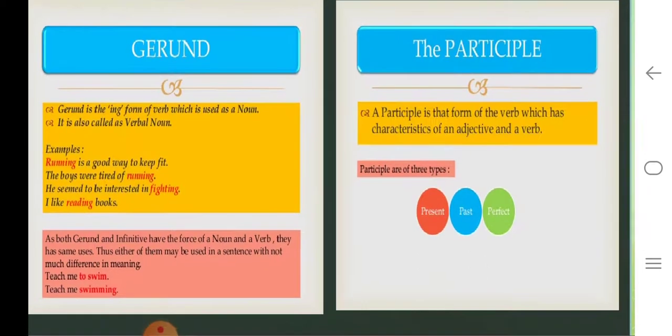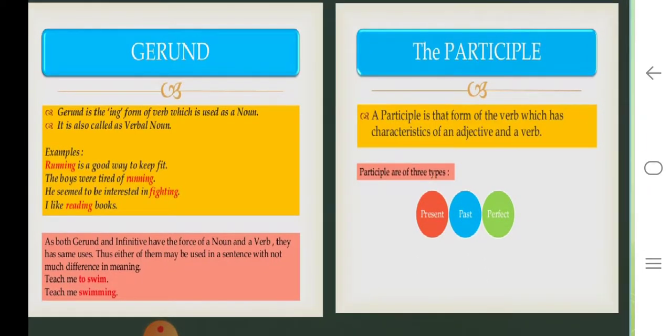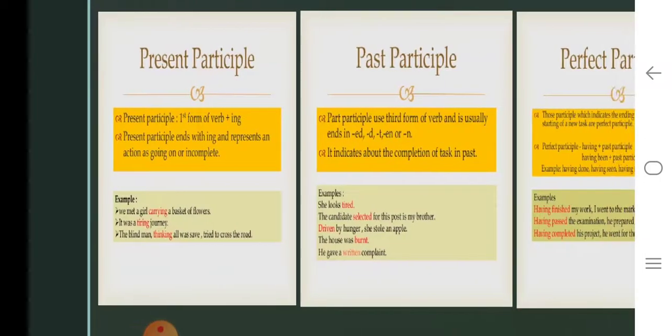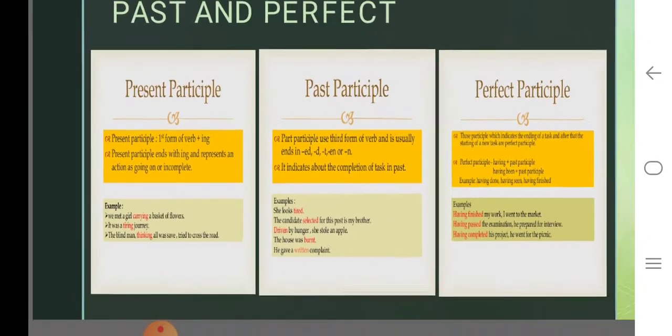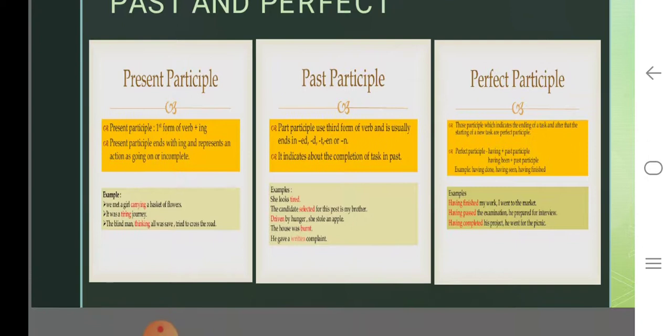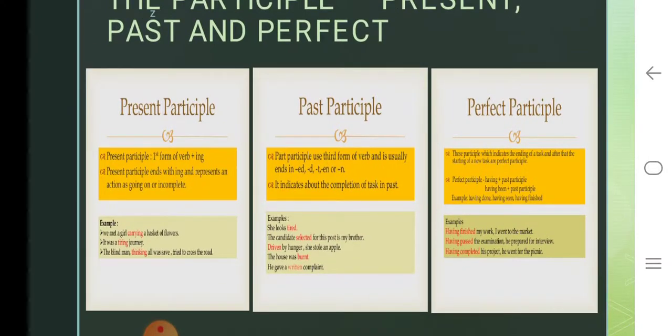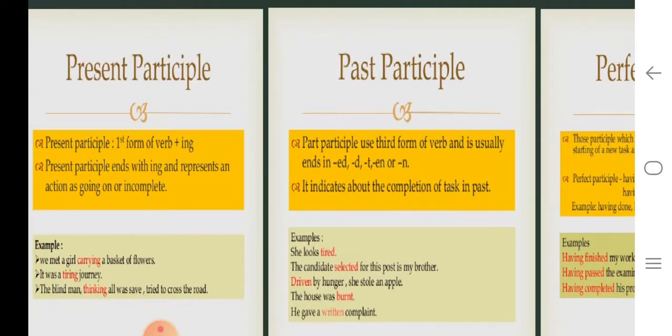And the participle here is, a participle is that form of the verb which has characteristics of both an adjective and a verb. Okay, the participles can be of three types: present, past and perfect. So if you look at all the three examples that I have given you on the screen, the present participle is your present form of the verb with ing.